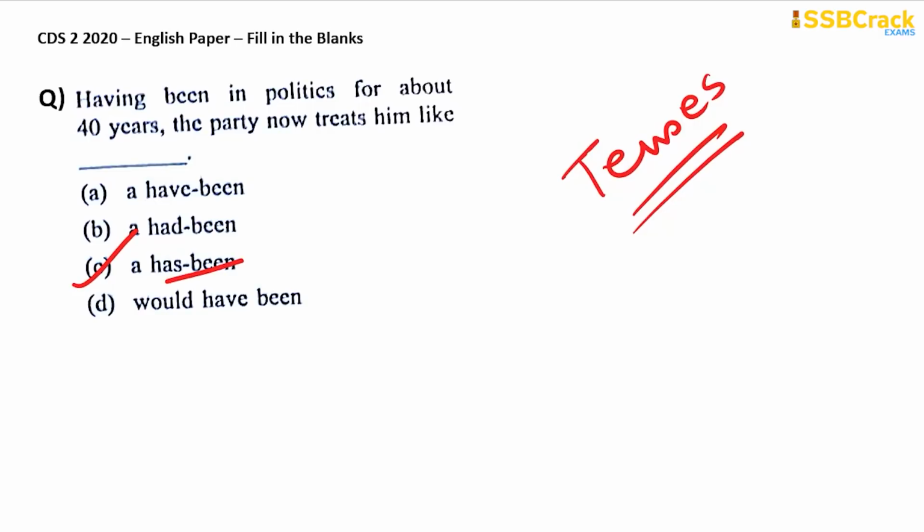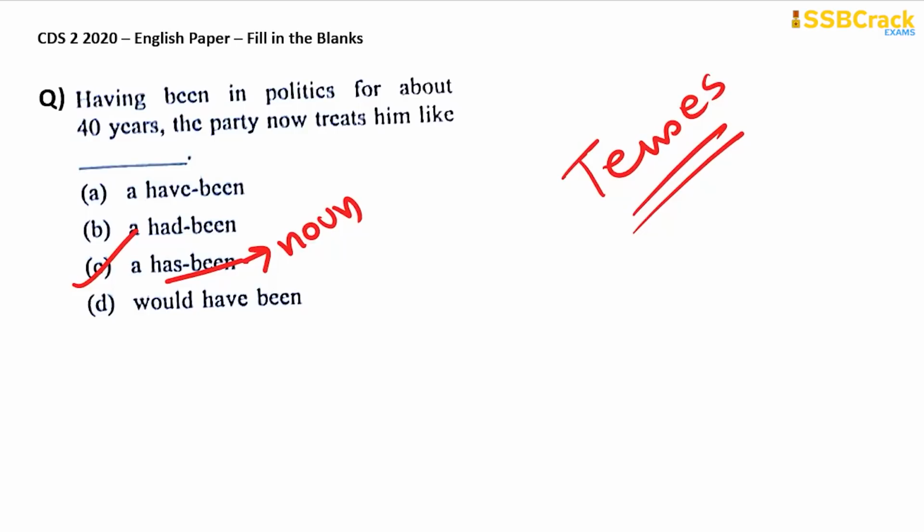Has been is basically a noun, and a has been is used for a person who is considered to be outmoded or no longer of any significance, a useless person. And it is very common in politics for persons who are there for a longer period of time to become a political has been.